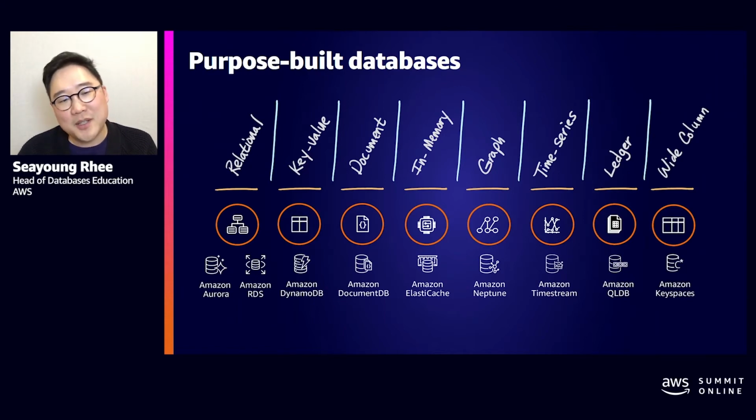But let's say your application can't even stand single-digit millisecond latency. What if you need something faster? You need microsecond latency for things like a gaming leaderboard. You will need to use an in-memory database and have a cache that can access data in microseconds. And that's why we built Amazon ElastiCache, which is a managed Redis and managed Memcached system, and it's for customers like Grab and McDonald's and Peloton. And it enables them to retrieve data for real-time processing for use cases like messaging and real-time geospatial data for things like drive distance.